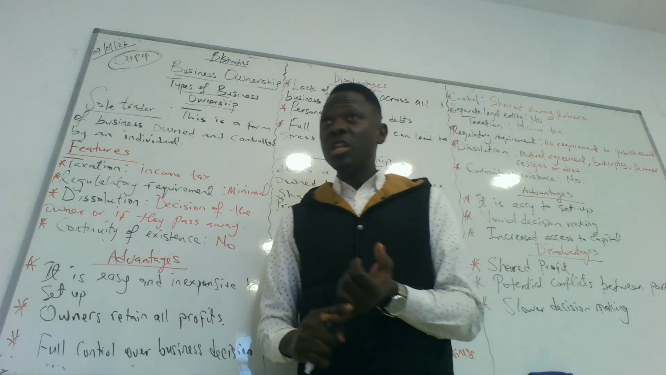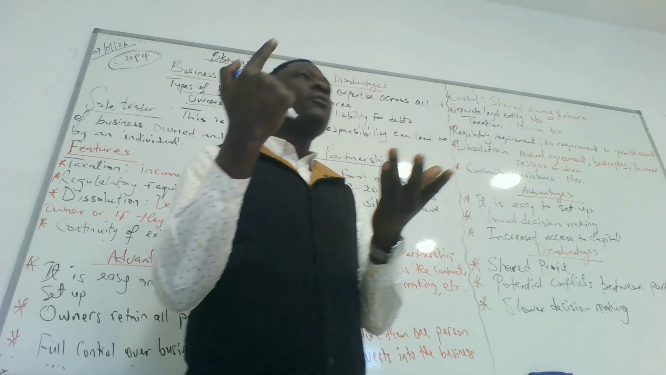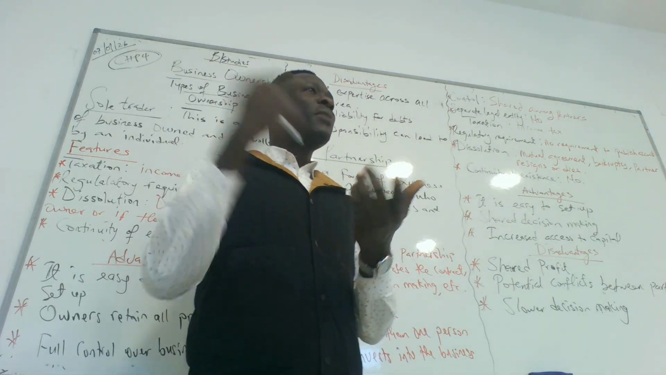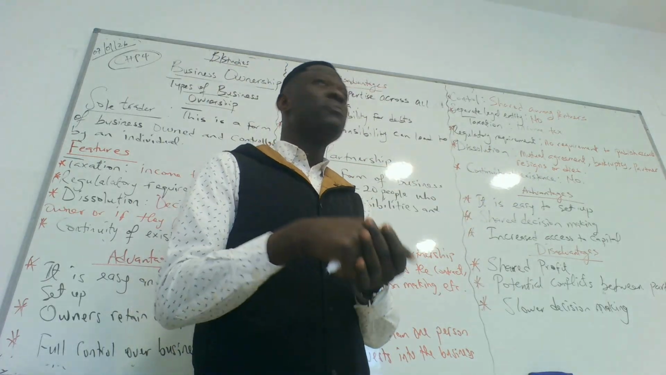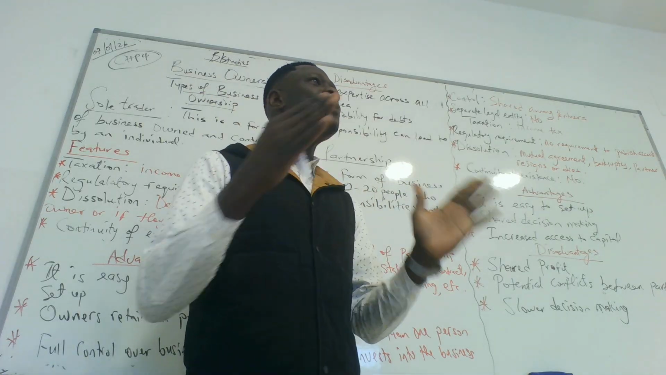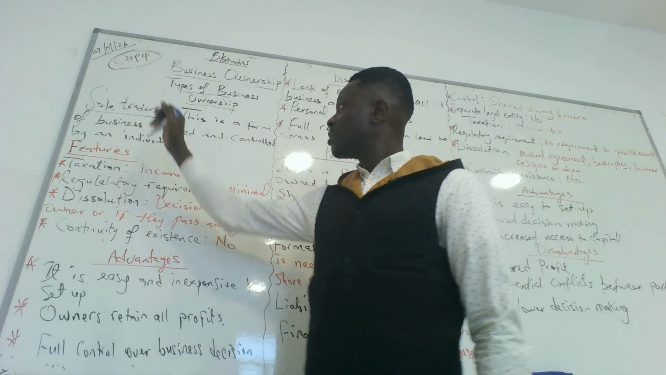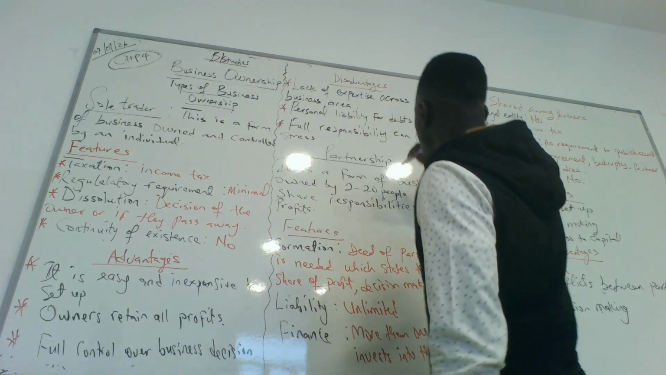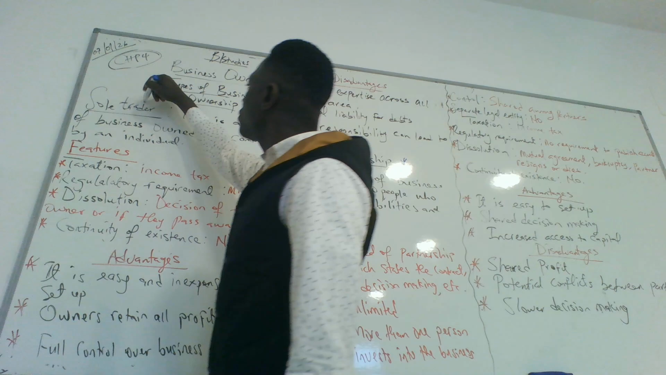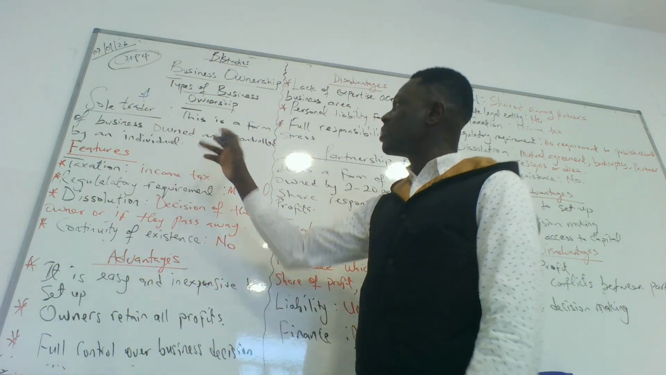We have sole trader, we have partnership, we have cooperative society, we have private limited company, we have public limited company, we have joint venture. These are different types of business ownership we have. But today the focus is on sole trader and partnership. So we're going to start with the sole trader.